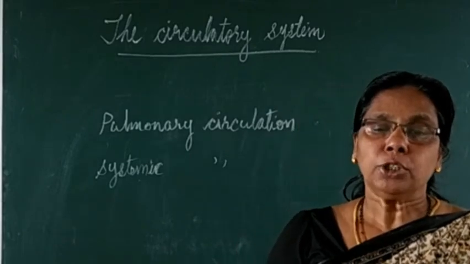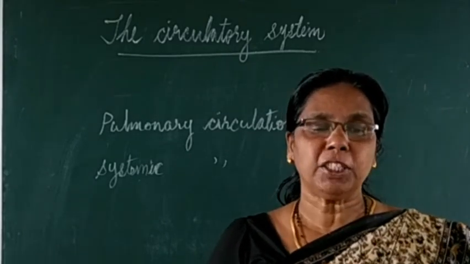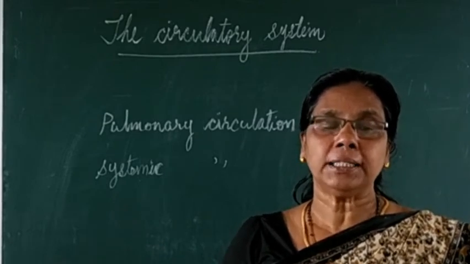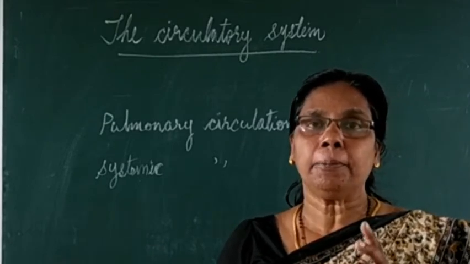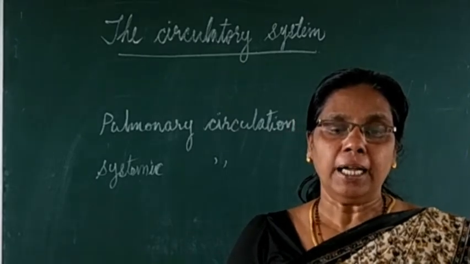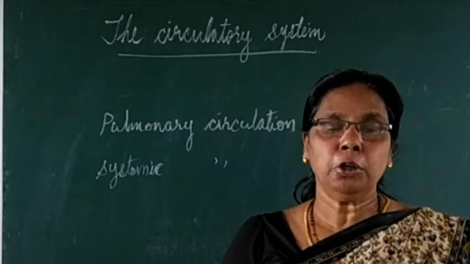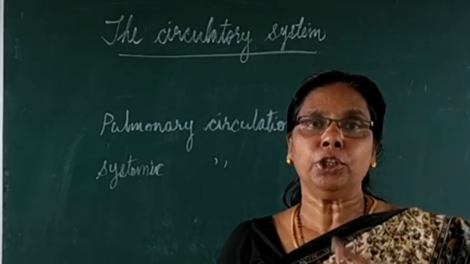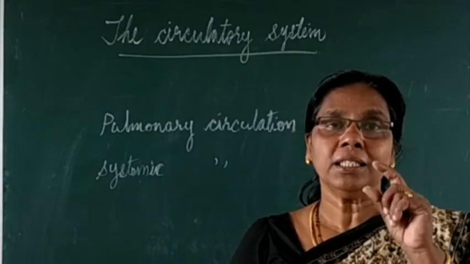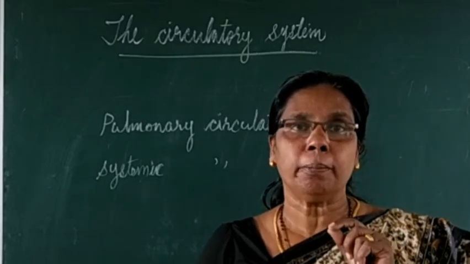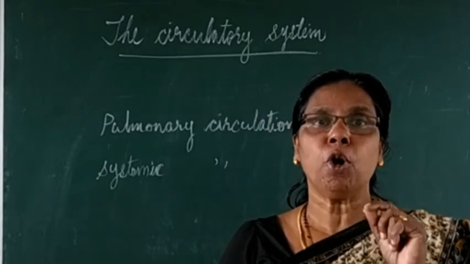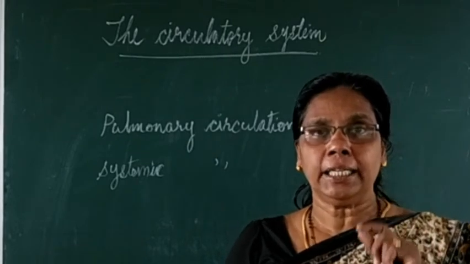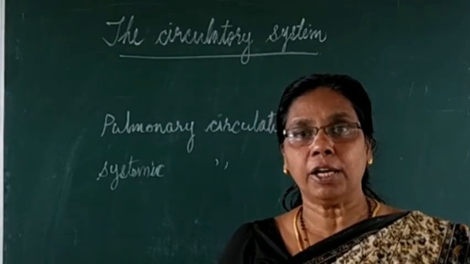The veins starting from the stomach and intestine do not pass the blood directly into the posterior vena cava.